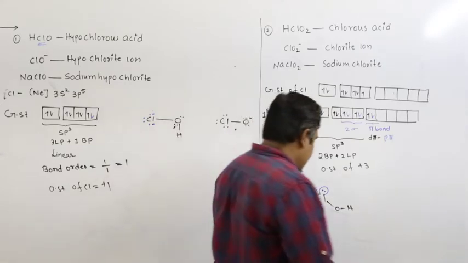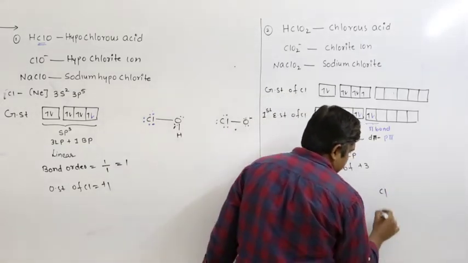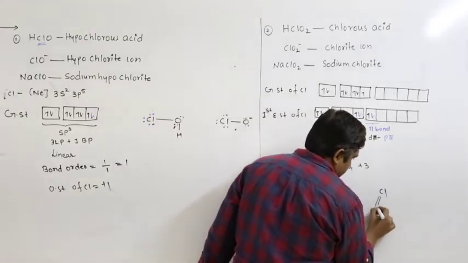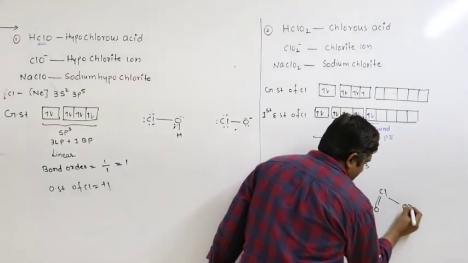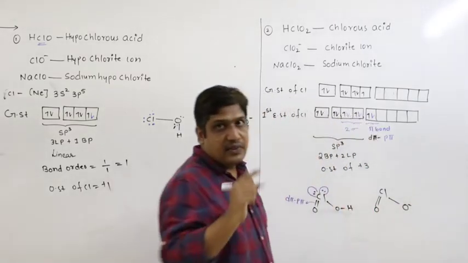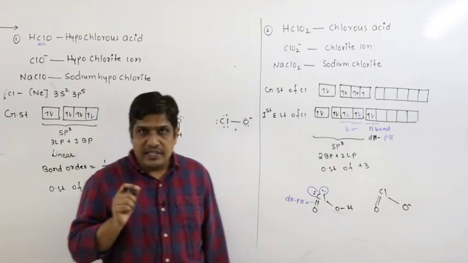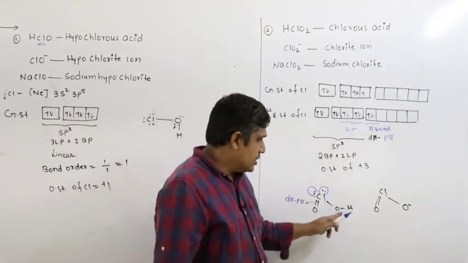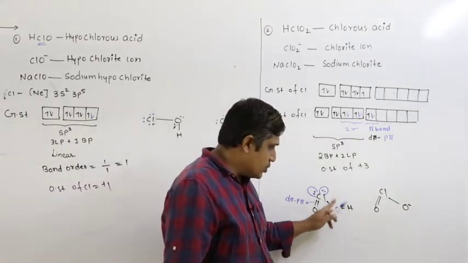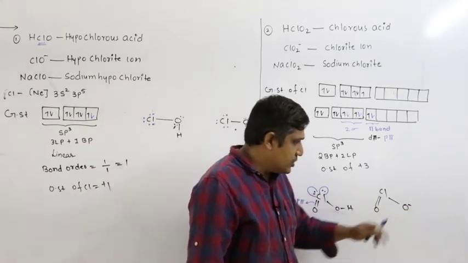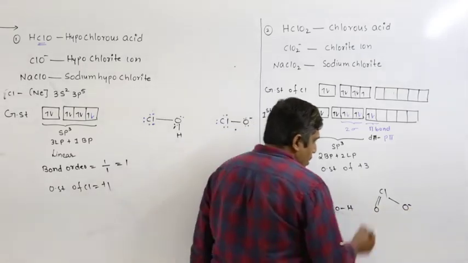So if I write the anion, if I break this OH bond, there is one ionizable hydrogen, therefore it is a monobasic acid. If I remove this hydrogen, adding this electron to oxygen, because it is more electronegative, I will get a negative charge here.